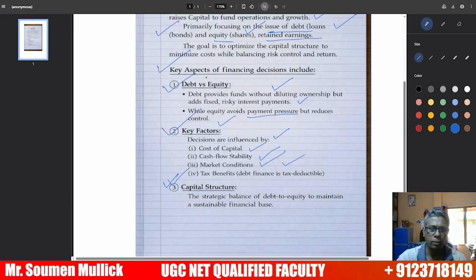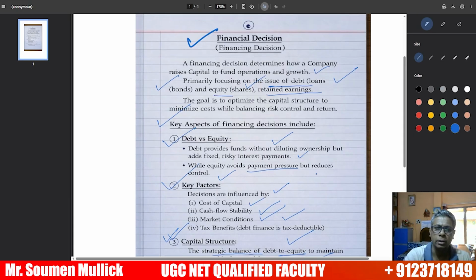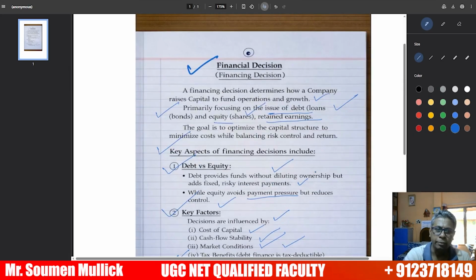Number one, debt and equity. Number two, the important decisions are influenced by these factors. Number three is the capital structure. Capital structure is the main strategy to balance debt and equity to maintain a sustainable financial base. These are the important areas of the financing decision. Financing decision basically works with debt and equity. Debt means a loan or bond, equity means a share, and also retained earnings.